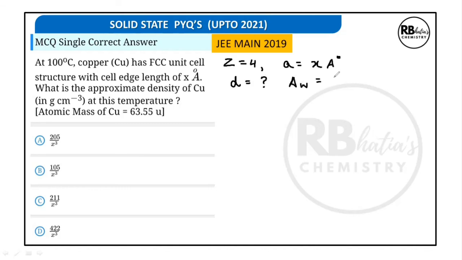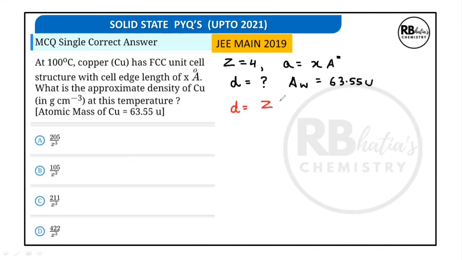Atomic mass of copper is given 63.55 U. What is the difference between atomic mass given in U and gram? U stands for mass of one atom, and if the same number is given with the unit gram, it stands for 1 mole, that is Avogadro number of atoms.